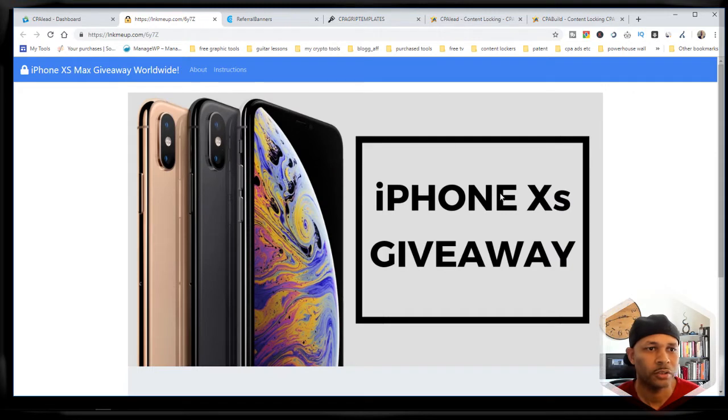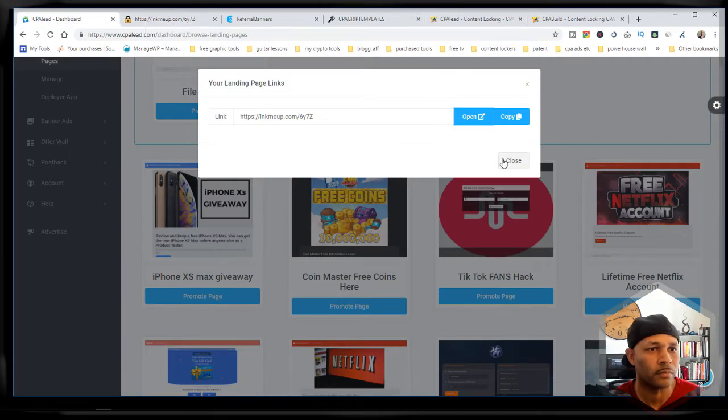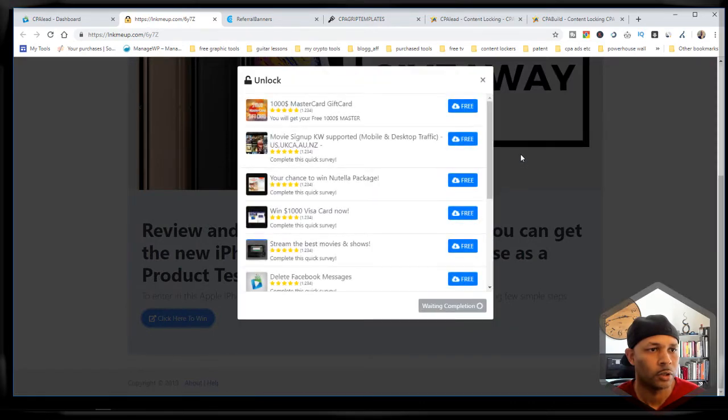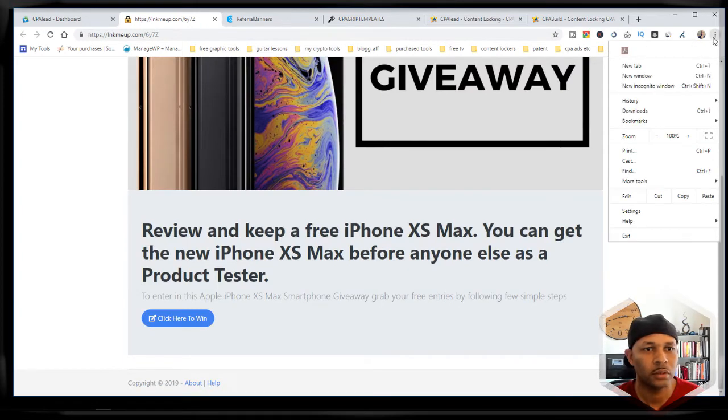A quick thing you can do, here's another trick. So I'm on PC. I can right click on the browser window. Let's see. Looks like they disable right click. Interesting. All right, so just click here to win, and this is what pops up. But normally what I was going to show you, there's always more than one way to skin a cat.